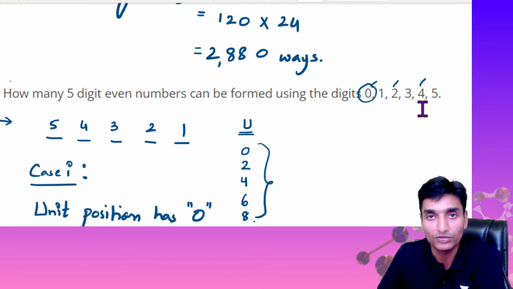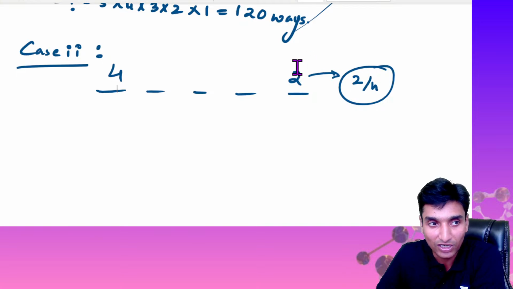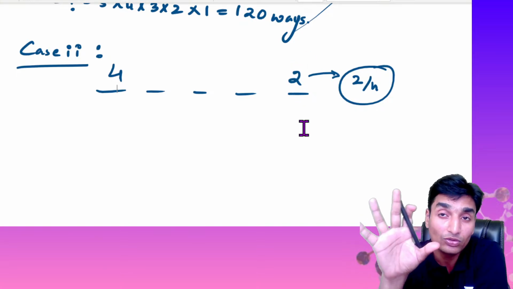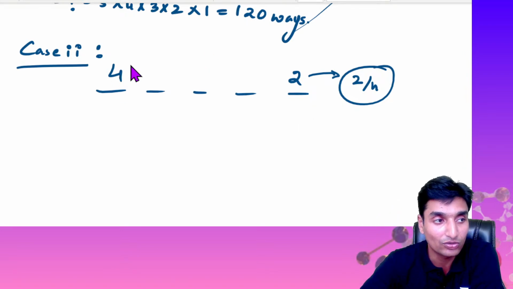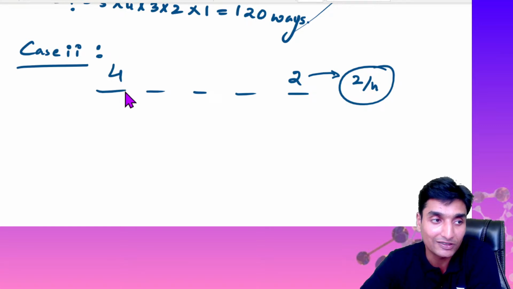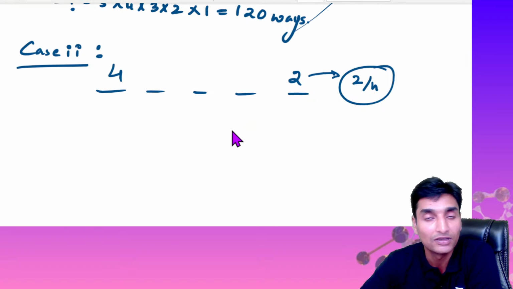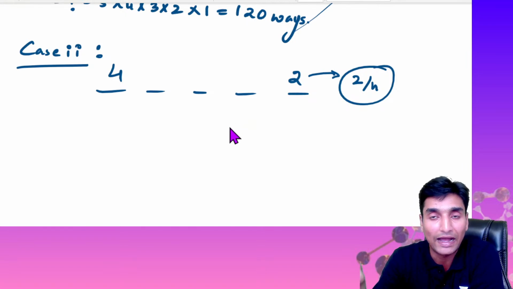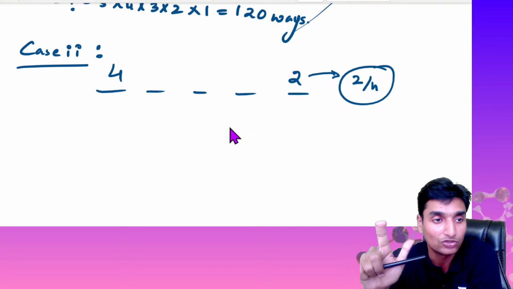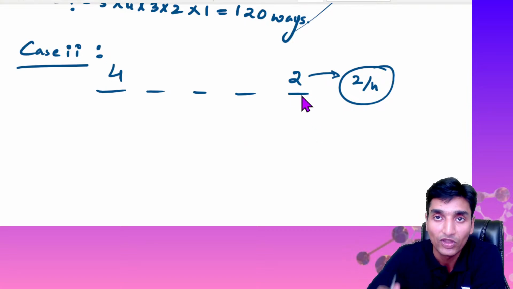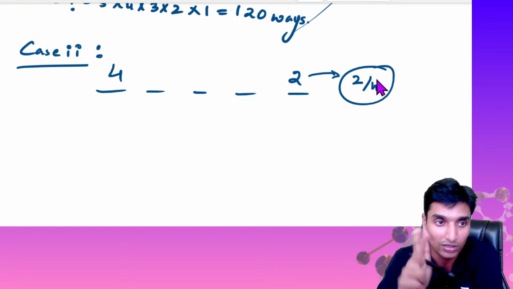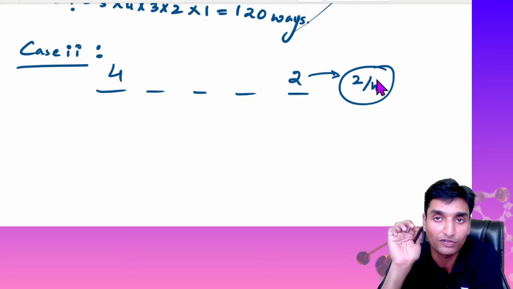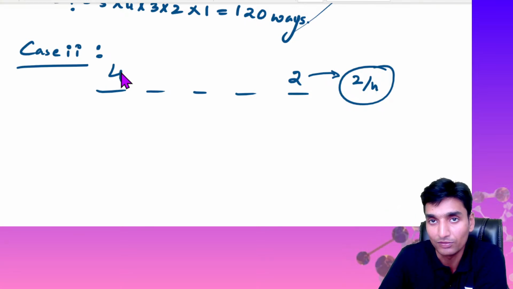Out of 2 and 4, any one digit I will substitute here. So 5 digits will remain in total, but we cannot substitute 0 in this position. We cannot substitute 0 here initially, as we will get this value to be a 4-digit number. Fine. So apart from 0, I have 1, I have 2. If I have substituted 4 here, I'll be having any of the one number here remaining. So 1, 2, 3, apart from 4, then we have 5. So 4 different options are available that I have written here, okay.